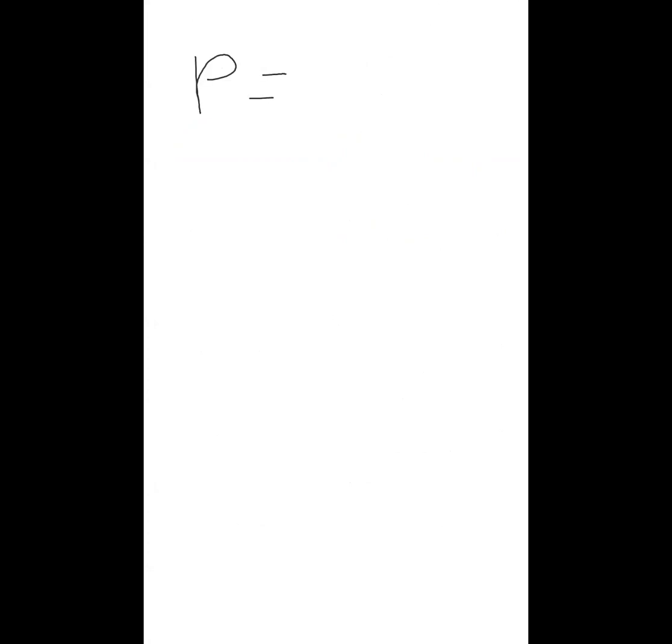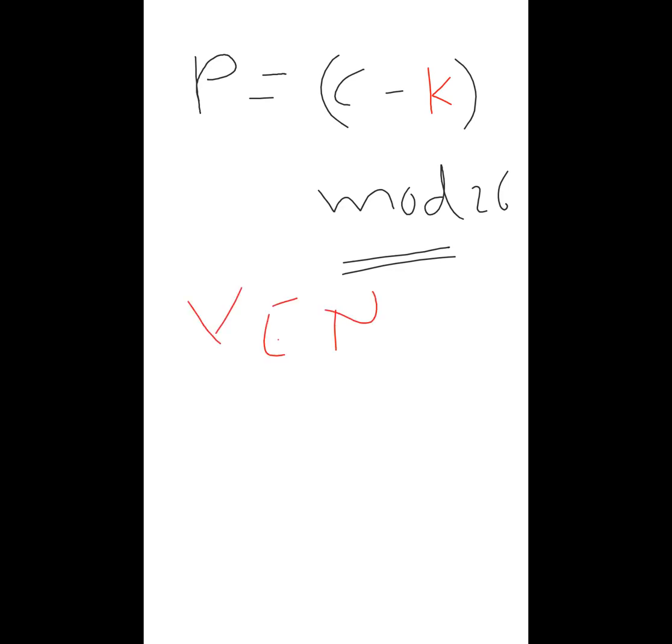So it will be C minus 3 modulo 26, which is the decryption algorithm. Generalized, we should write C minus K modulo 26. And you can get the original message.